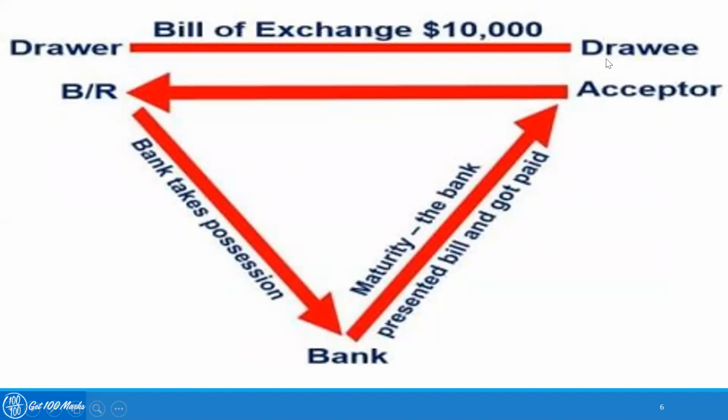So this is the same example that I have already explained. In this, finally, how does a bank or the payee bank get the money from the drawee? Like the drawer and the drawee enter into a bill of exchange contract of $10,000. Okay, and the drawer gets it discounted from the bank. Say, suppose he's getting $9,750 against that bill, and $250 is the bank's charge. And when the 2 months are over, like the maturity period of the bill of exchange is over, then the bank will ask the drawee to make the payment. So it will present the bill and get the payment here, right? So this is how a bill of exchange works, and this is how a bank at a later point of time gets the bill paid by the drawee.